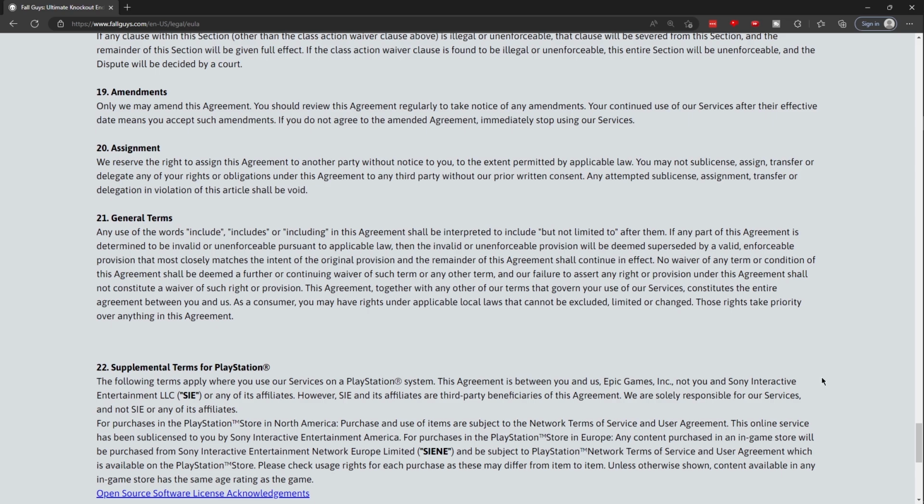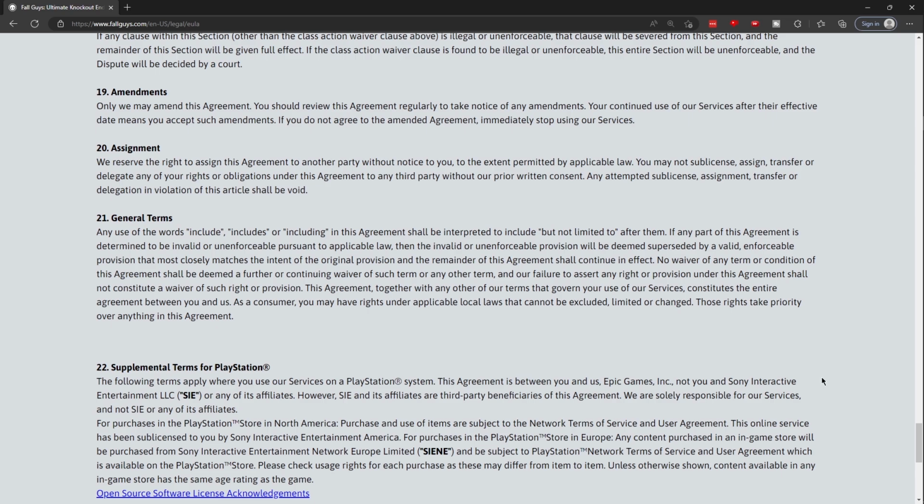19. Amendments. Only we may amend this agreement. You should review this agreement regularly to take notice of any amendments. Your continued use of our services after their effective date means you accept such amendments. If you do not agree to the amended agreement, immediately stop using our services.